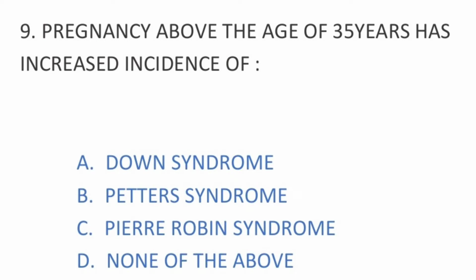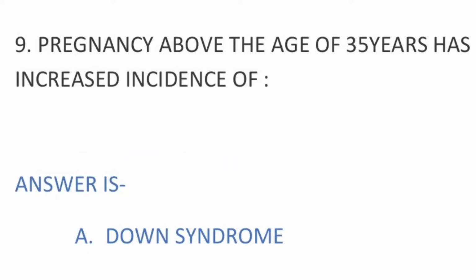Question number 9. Pregnancy above the age of 35 years has increased incidence of. Options are A, Down syndrome, B, Peter syndrome, C, Pierre Robin syndrome, D, none of the above. Answer is option A, Down syndrome.